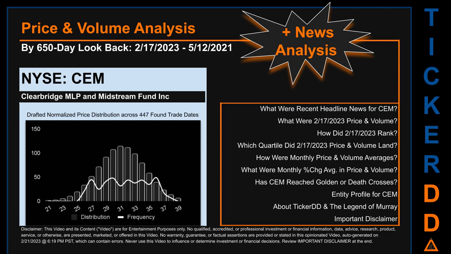The chart shown on this page is our initial attempt at studying the price for CEM after dynamically normalizing price distribution across those discovered trade dates. The bar chart is the generated distribution and the overlaid line graph, if it is generated, is the frequency of the prices on the x-axis. We will enhance this look as our AI model progresses in the next iteration. Remember that this is just a drafted, in progress, observational model to best fit abstracted third-party data into various opinionated views. Before we jump into price and volume analysis, let's look at recent headlines for CEM.